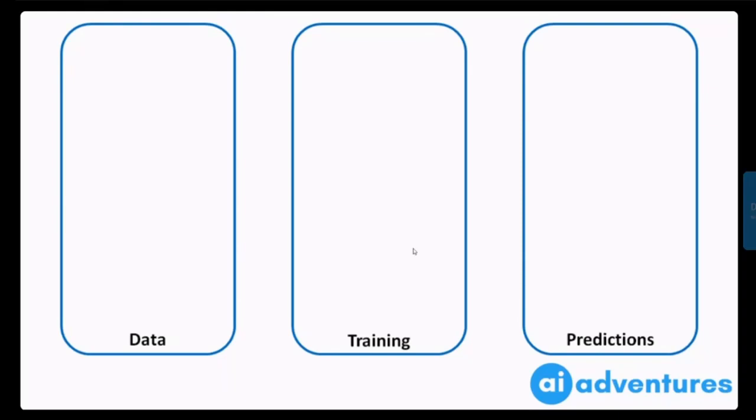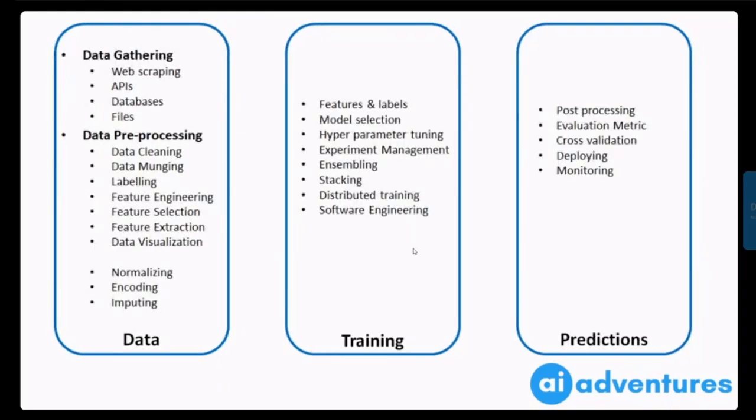Now, this is what we are told when we are learning theory. But as soon as you get into practice, you will see all these different things that come into the picture. For data, first you will have to gather data. For that you can use web scraping, you can use an API, you can take it from a database, or you can load it from a file. Once you have your data, you will have to clean it. Most of the time data is not in a format which can be used directly. It's in a very raw format, so it has a lot of noise and a lot of cleaning has to be done before we can actually use it.